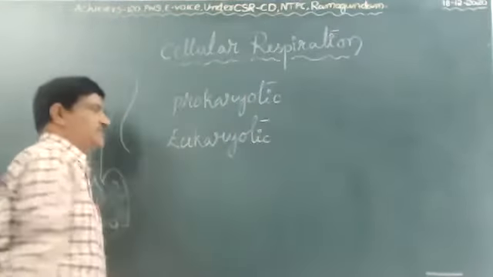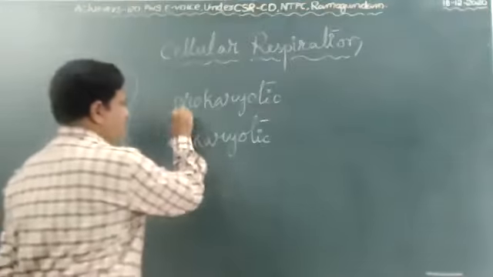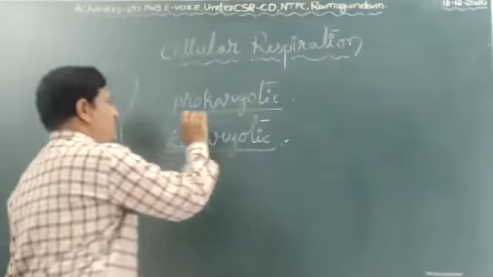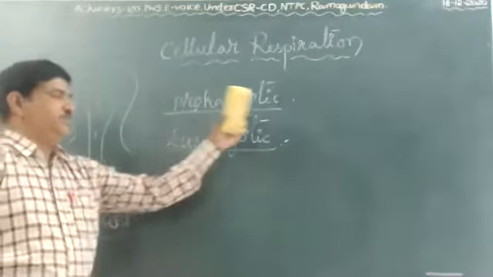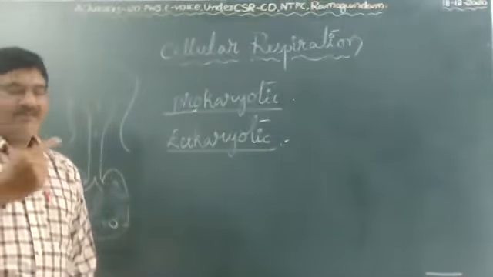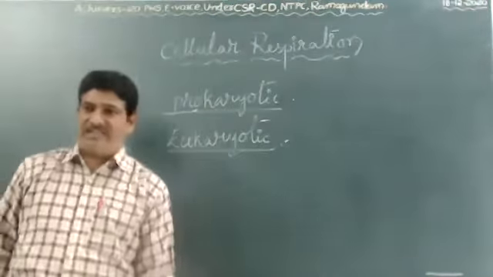You studied prokaryotic and eukaryotic cells in 9th class. Prokaryotic: pro means before, karyo means nucleus. Cells before the formation of a nuclear membrane are called prokaryotic cells.